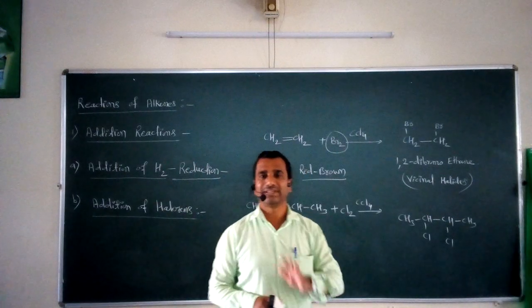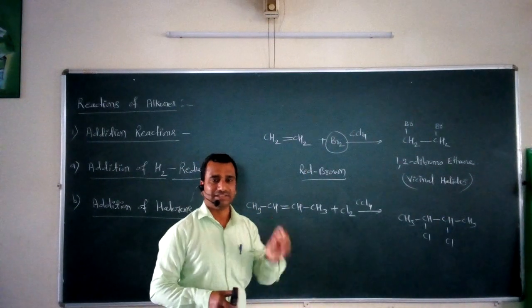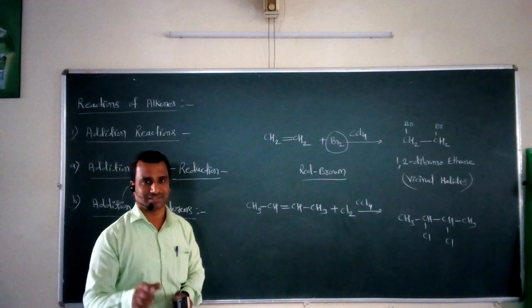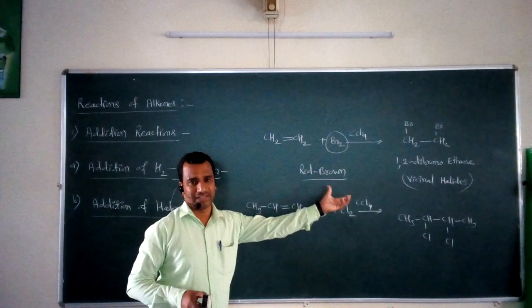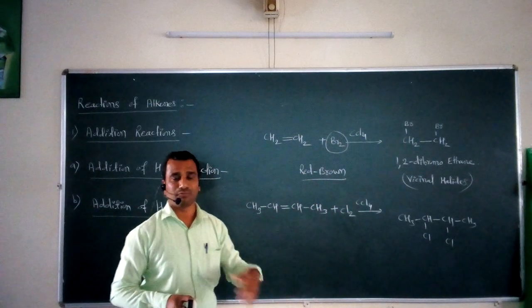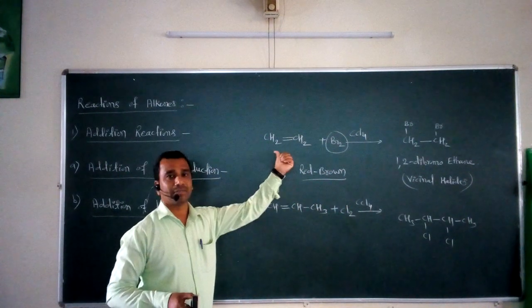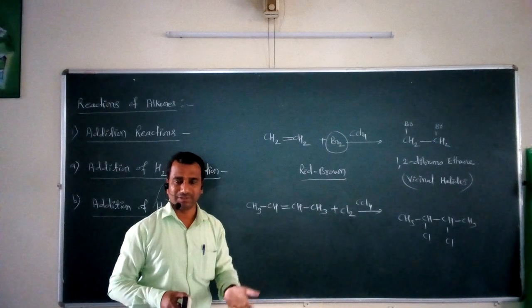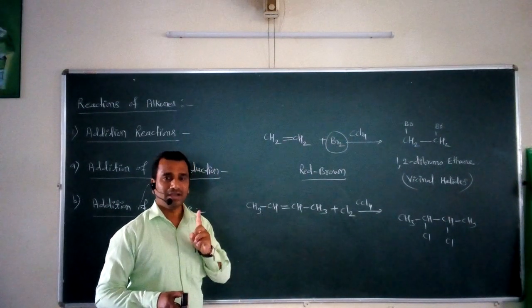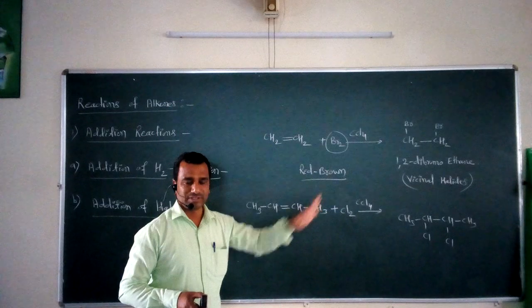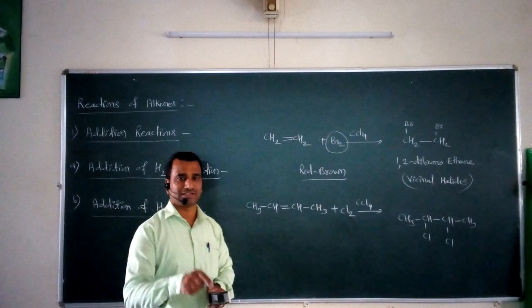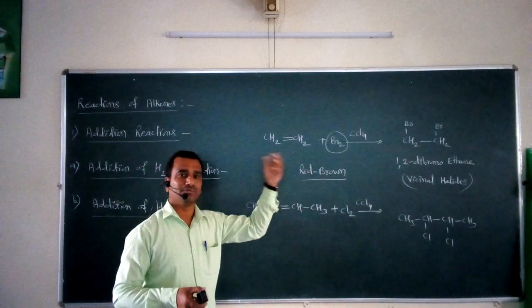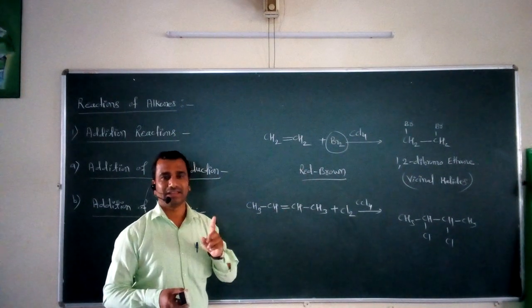So this is one confirmatory test, called the bromine test, for the confirmation of carbon double bond carbon. So we can say that if the red brown color of the bromine solution disappears after its interaction with a particular alkene, then definitely there is a presence of carbon double bond carbon.